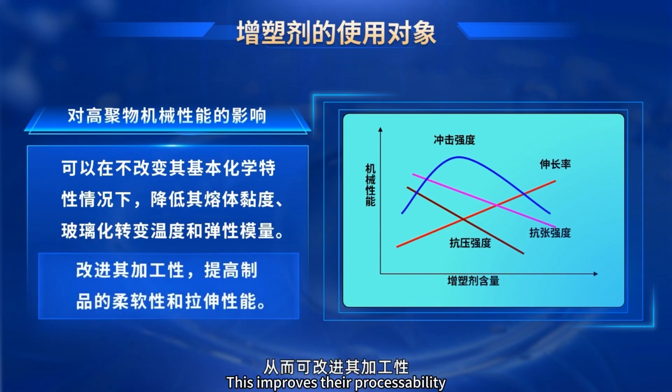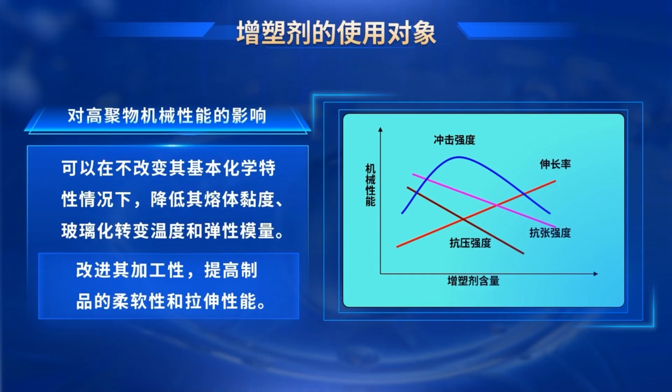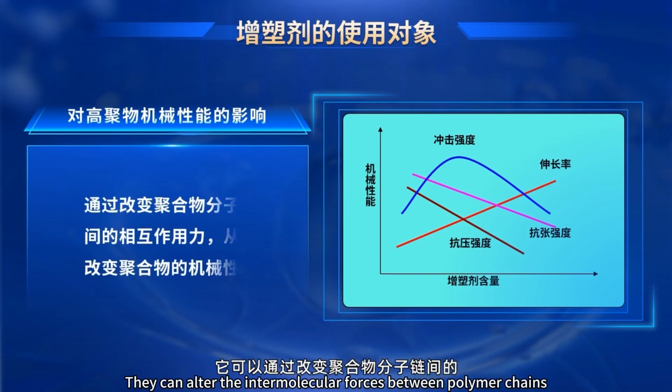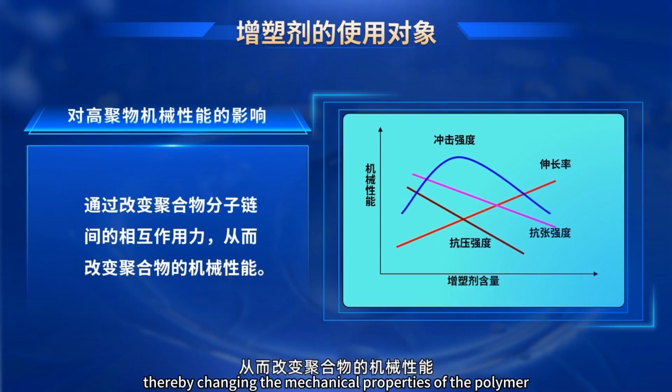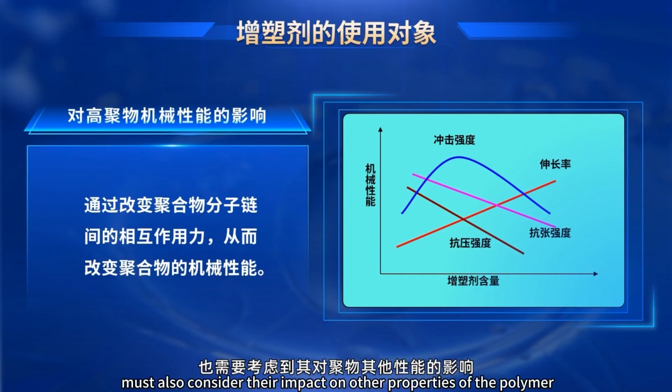This improves their processability and increases the softness and tensile properties of the product. In general, the effect of plasticizers on the mechanical properties of polymers is significant. They can alter the intermolecular forces between polymer chains, thereby changing the mechanical properties of the polymer. However, the selection and use of plasticizers must also consider their impact on other properties of the polymer.